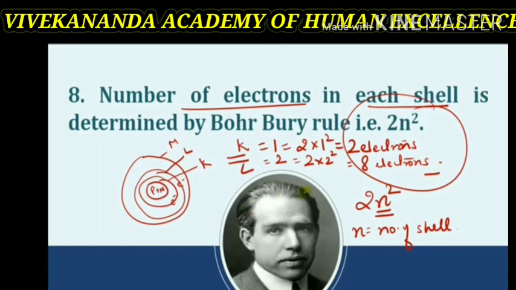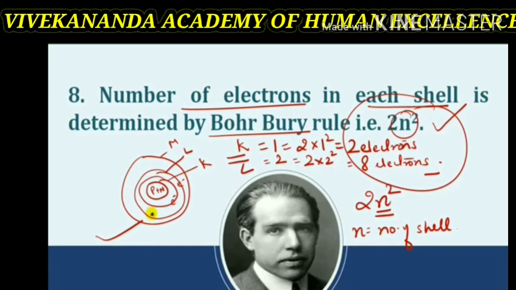By taking the same formula, we can calculate the distribution of electrons in another shell, the L shell. For the L shell, n value is 2. So 2 into 2 square, that is 4, 2 into 4 is equal to 8. So in the L shell, a maximum of 8 electrons are accommodated.